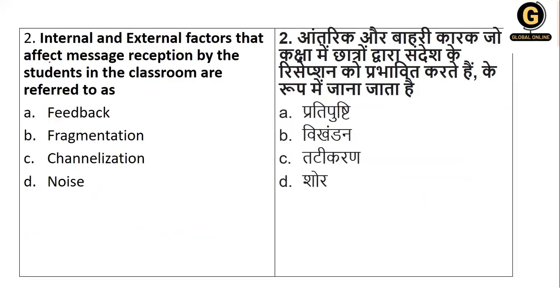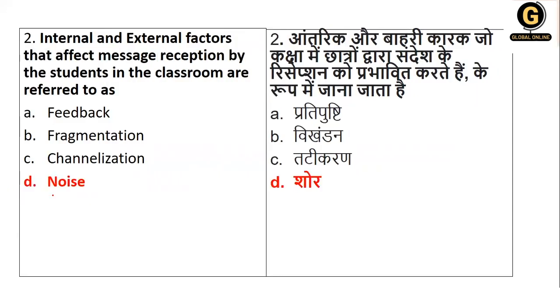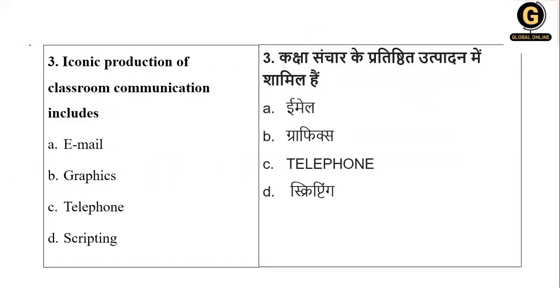Internal and external factors that affect message reception by the students in the classrooms are referred to as. Now, internal and external factors, which have been communicated in the classroom, can be affected due to what? Whether it is internal or external, the options given over here: feedback, fragmentation, channelization, noise. But obviously it will be affected with noise as one of the obstacles. So the right answer is option number D, that is noise. Let's come to the third question.